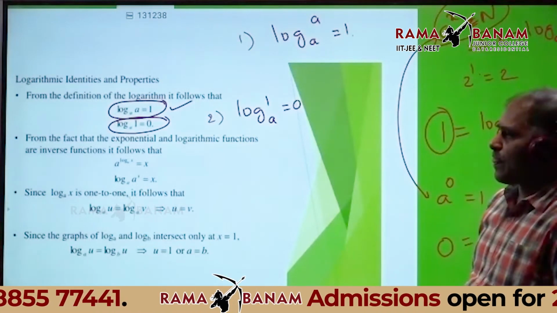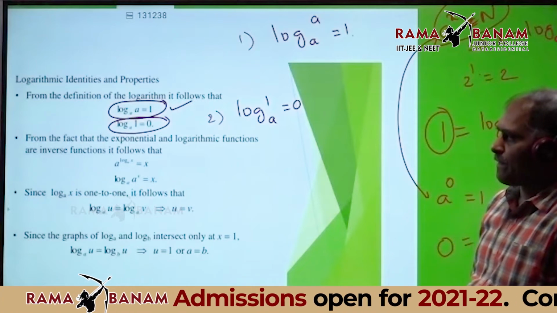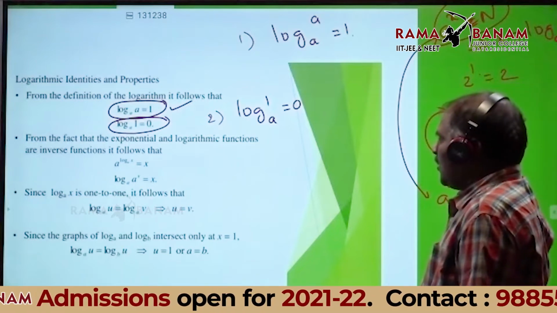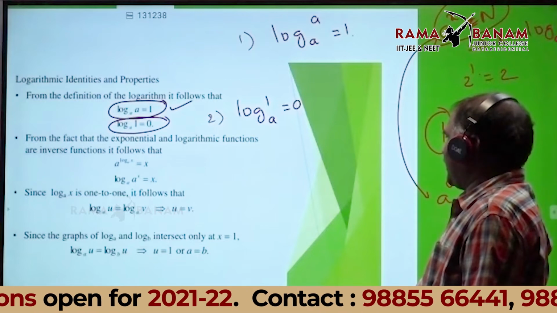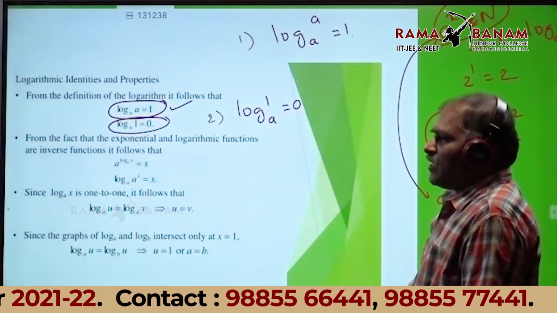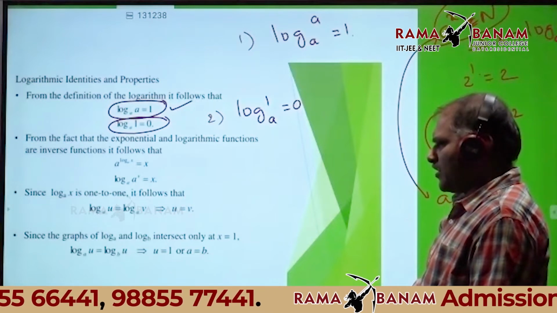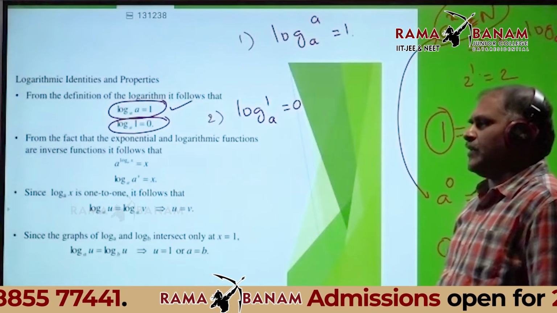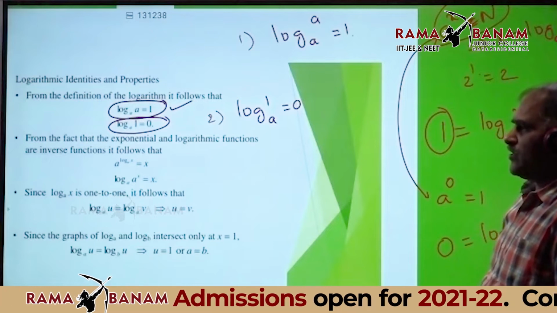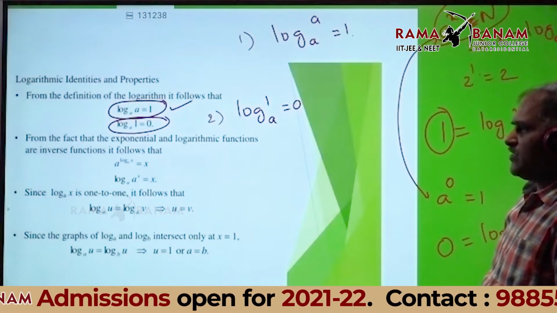Completed? Okay. Third property. The third property is very, very important. Many times we use that property. Just listen.